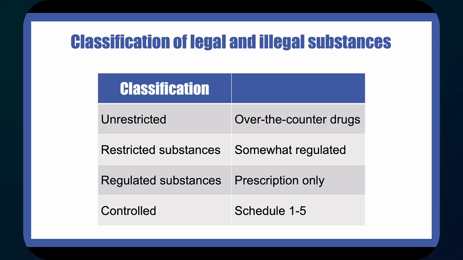Regulated substances can only be obtained by a prescription. A controlled substance is a drug or chemical that the government regulates for its production, use, and possession. This includes some prescription medications and illicit drugs.